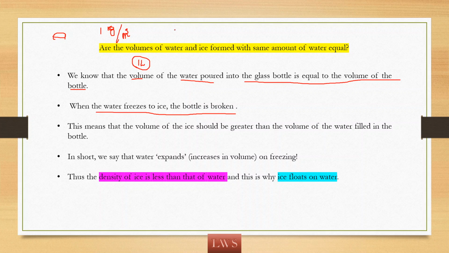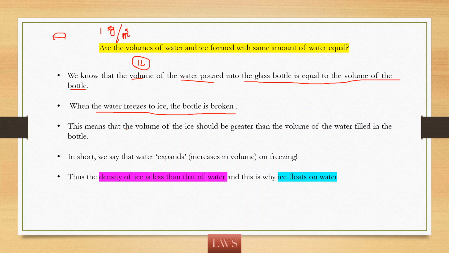So the glass bottle is capable of accommodating the water, but when it is converted to ice, it cannot accommodate it because the volume is raised when it is converted to ice.